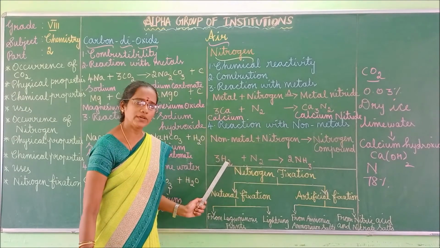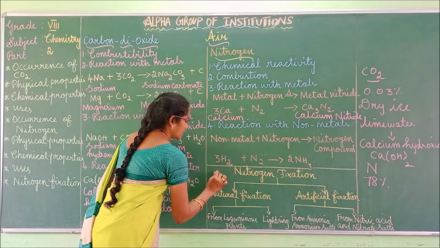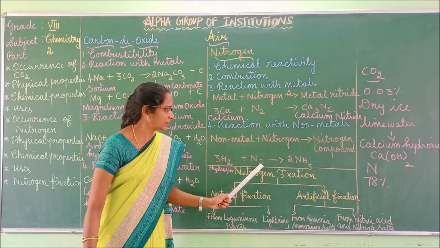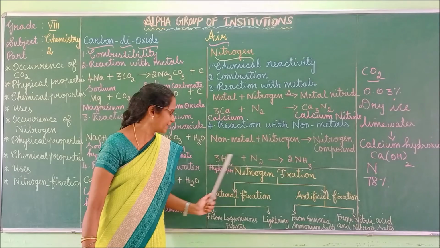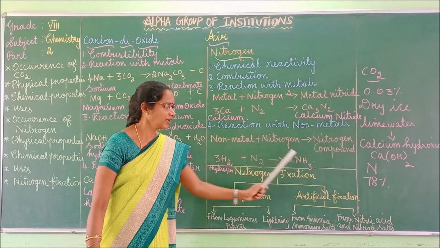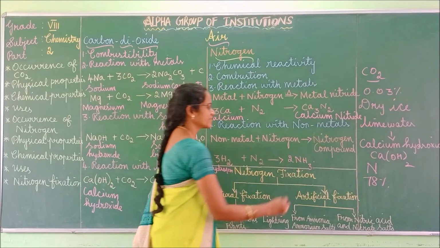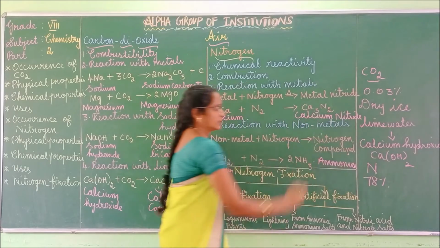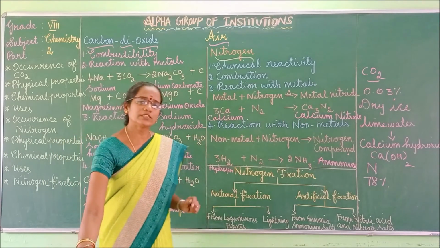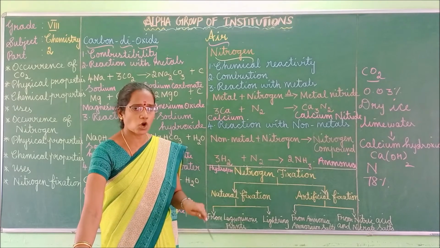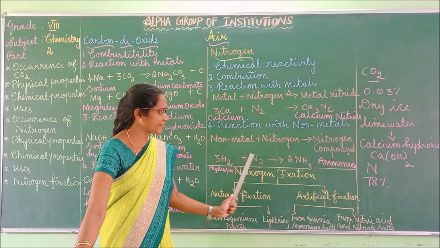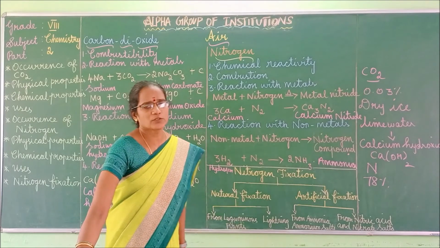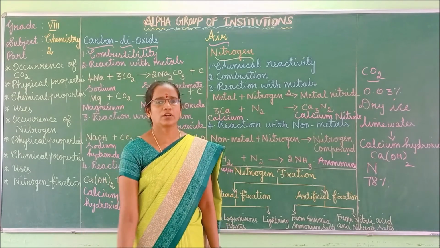For example, H2 is hydrogen. Hydrogen, when it reacts with N2, nitrogen, forms ammonia. NH3 is ammonia. So when nitrogen reacts with non-metals, it forms nitrogen compounds, and hydrogen, when it reacts with nitrogen, forms the product ammonia. Got it, children? Next, we can move to uses of nitrogen.